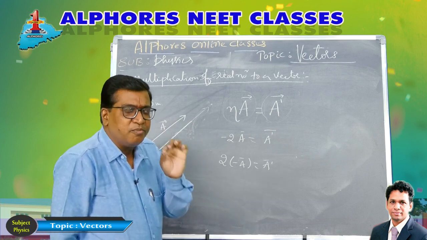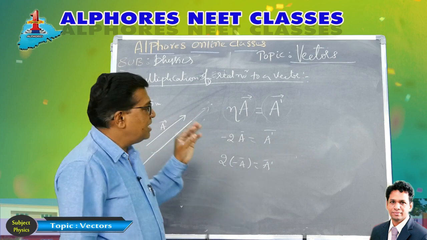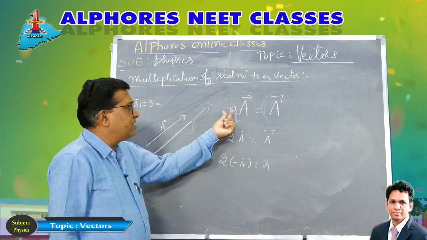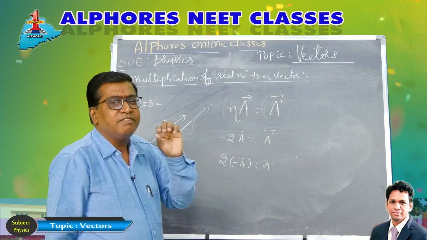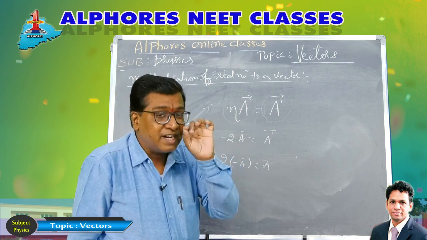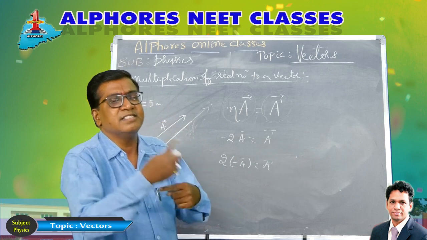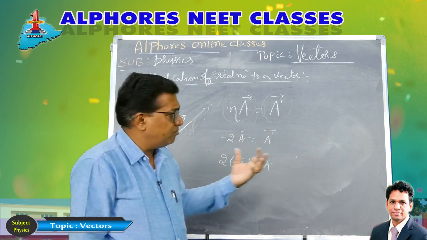So the multiplication of a real number to a vector yields another vector which only changes the magnitude, and the direction remains the same if that real number is positive. But if the real number is negative, the direction is reversed. So this is the thing regarding the vector there.